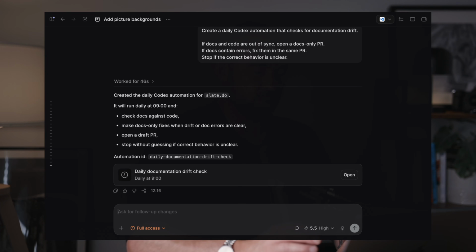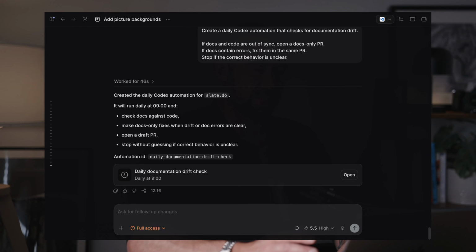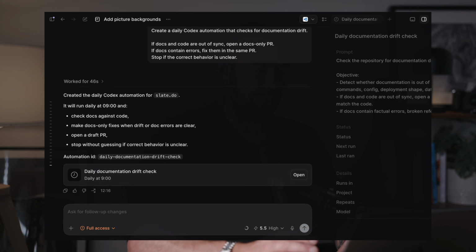So now we've created an automation. Within Codex, you can either do this by hand, or what I do is I just ask Codex to create the automations for me. I much prefer Codex to Claude Code generally for all of my day-to-day work. I just find it a much nicer interface to the terminal. And so we've gone and we've created this automation now.